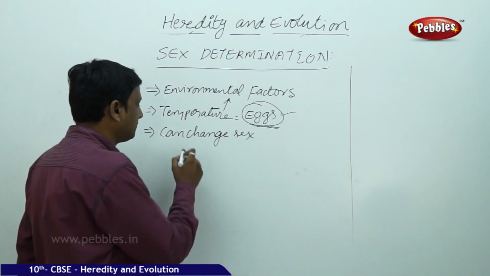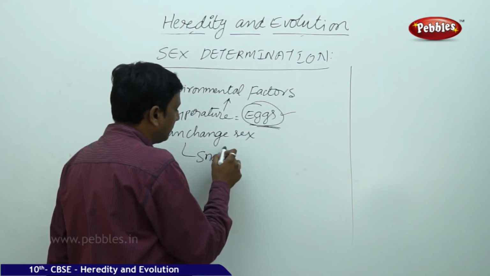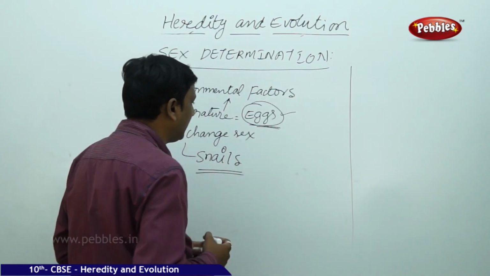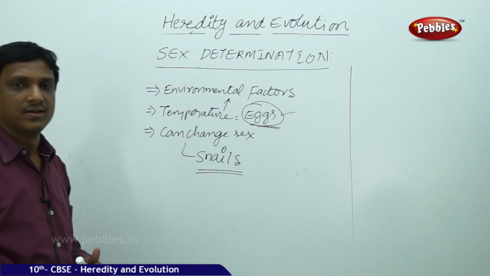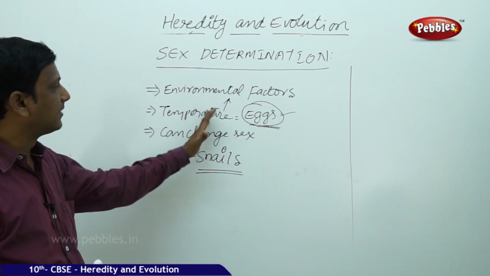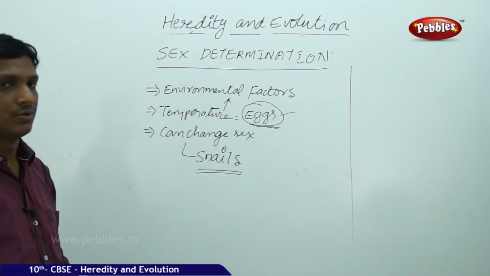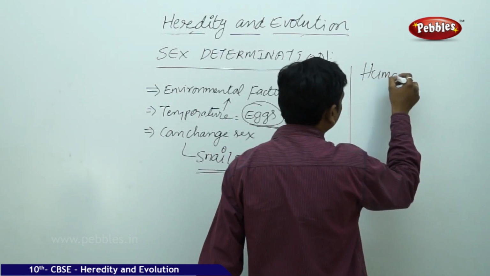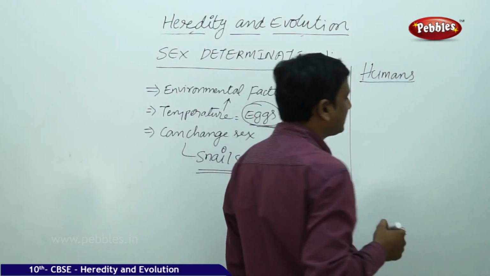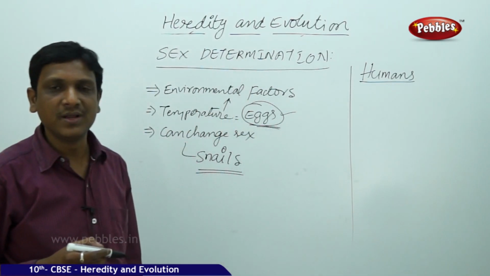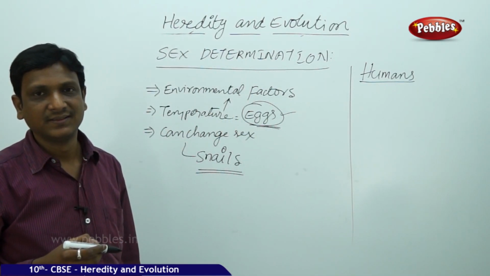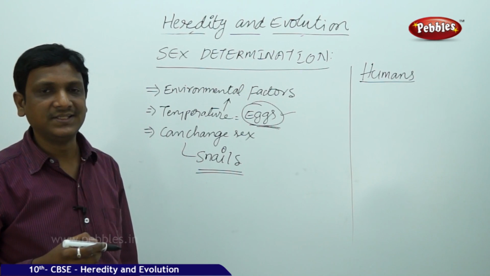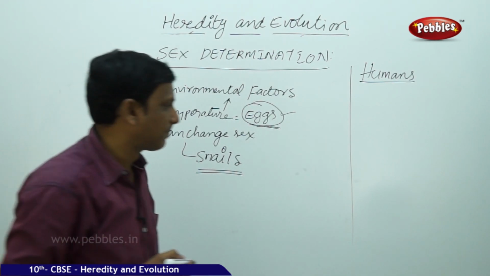And in some organisms, like snails, they can change the sex, male to female. So these are all in the lower forms. Let us talk about humans, how the sex is determined in humans. In humans, the sex determination takes place purely by genes, depending upon the genes acquired from both mother and father.